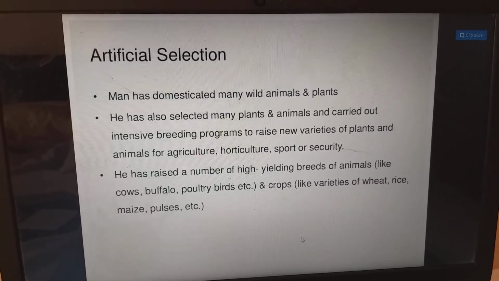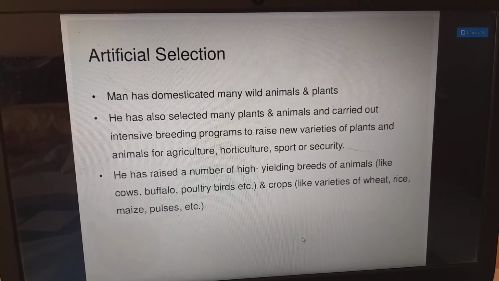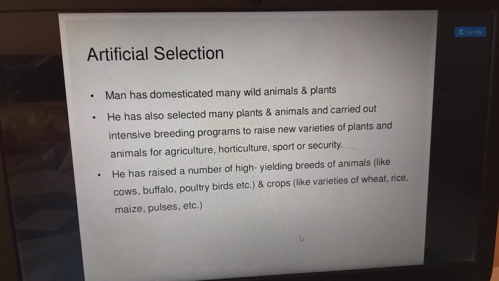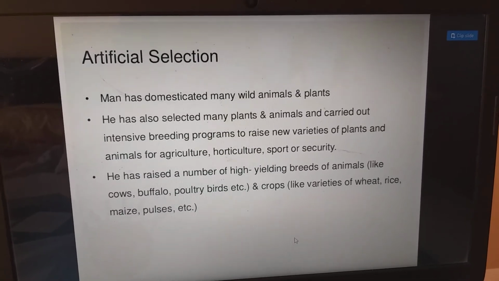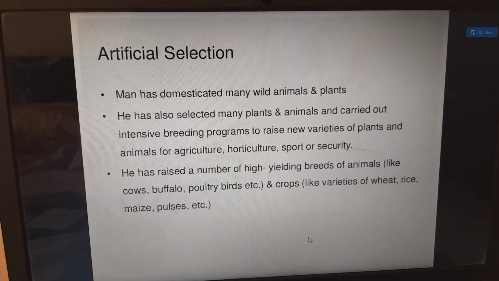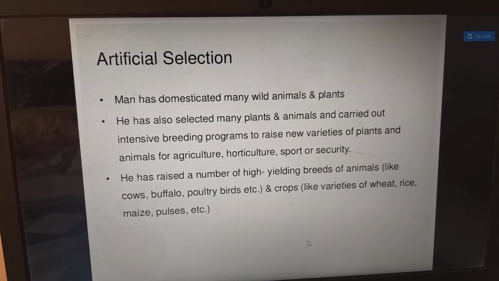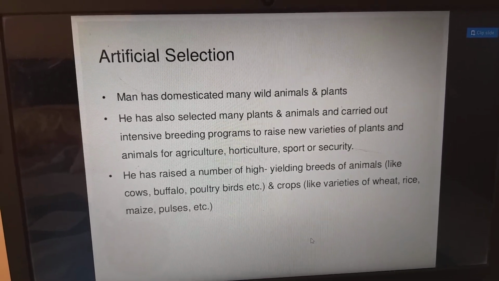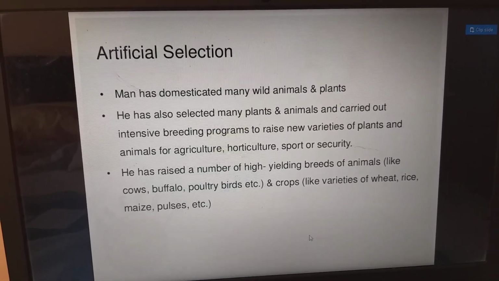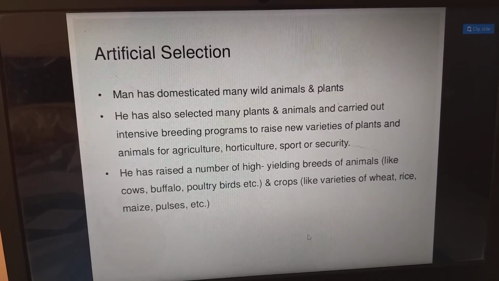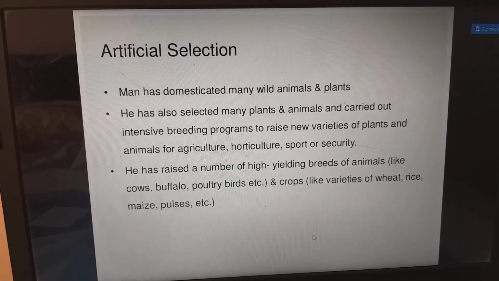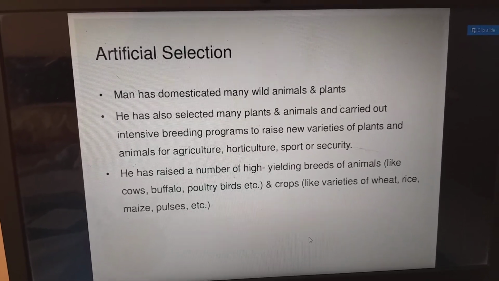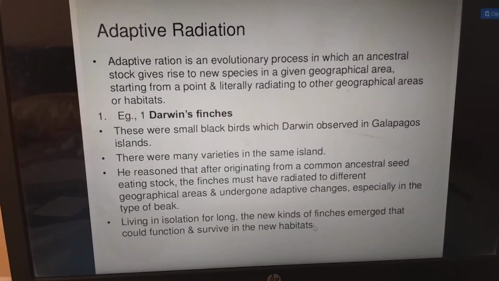Next, artificial selection. Man has domesticated many wild animals and plants. He has also selected many plants and animals and carried out intensive breeding programs to raise new varieties of plants and animals for agriculture, horticulture, sport, or security. He has raised a number of high yielding breeds of animals like cows, buffalo, poultry, birds, etc., and crops like varieties of wheat, rice, maize, pulses, etc.